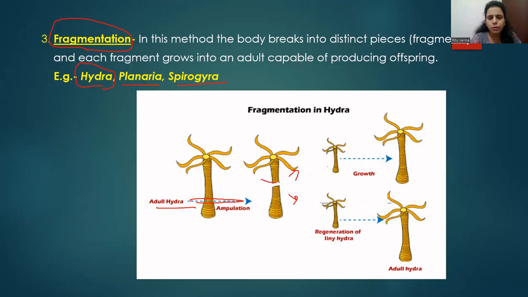The upper part of the Hydra has tentacles, and the lower part is just the main body. The upper part grows into a complete Hydra, and as the lower part has no tentacles, new tentacles now grow on the top. So these fragments of Hydra regenerate into two new organisms. This Hydra undergoes fragmentation as well as budding.